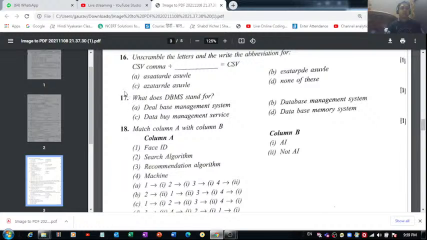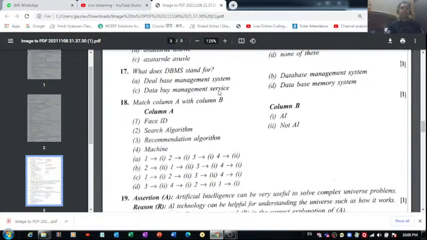Okay, now comes this question number 17. What does DBMS stand for? So we all know that there are two kinds of database management system. One is DBMS, simple DBMS, and the other one is RDBMS, right? So DBMS stands for database management system, and RDBMS stands for relational database management system. The correct answer of this question number 17 is part B, option B, database management system.